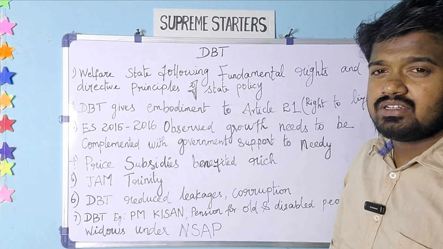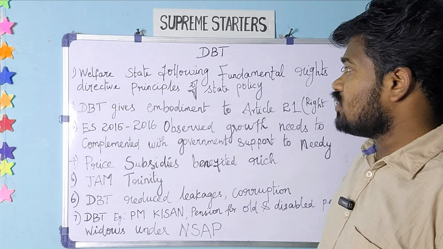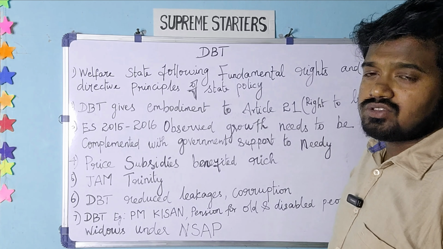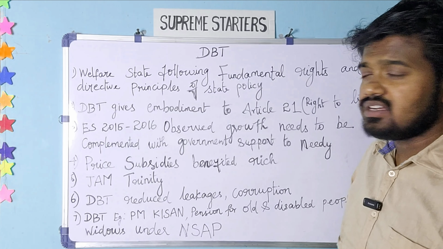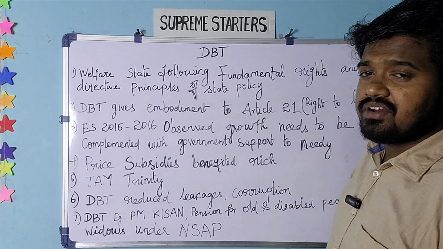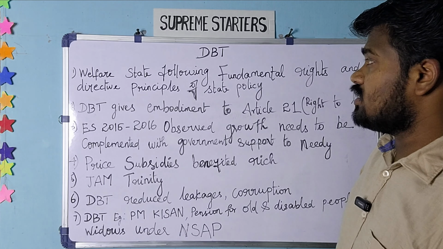As I have already told in the introduction classes, I'll try to take classes from the Yojana magazine, and this one I have taken from the Yojana magazine only. Direct benefit transfer from the Yojana June 2023 edition, this month's edition only. The article title in the Yojana magazine is Direct Benefit Transfer, a Global Role Model. So that is the title of this particular article.